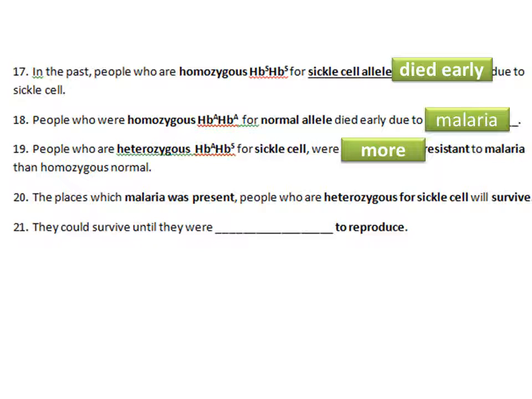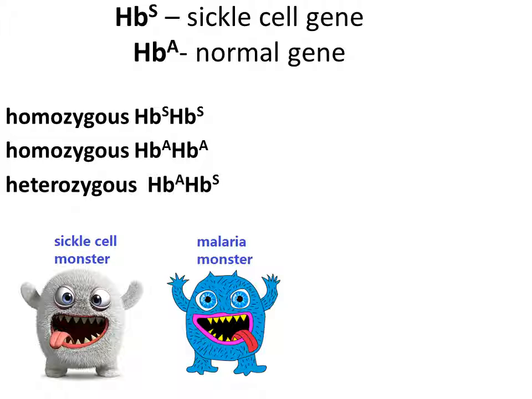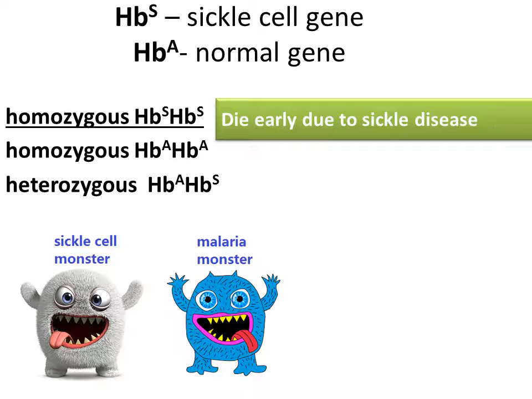So number 21, they could survive until they were old enough to reproduce. That's the problem. If they died before reaching adulthood to get married, then this disease would disappear, but they can live long enough to reproduce. So look at this PowerPoint slide. The two monsters at the bottom: the sickle cell monster and the malaria monster. This sickle cell monster will kill which group of people? The first one, homozygous SS, S means sickle cell. They will die early due to sickle cell disease.